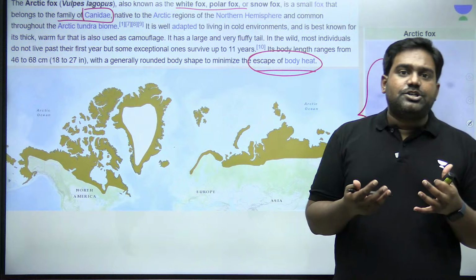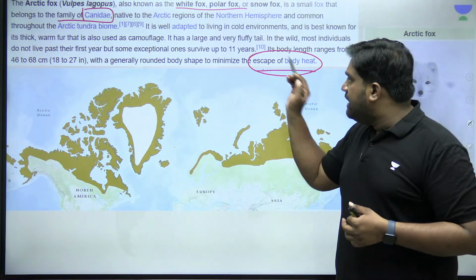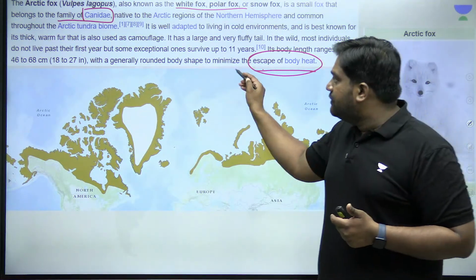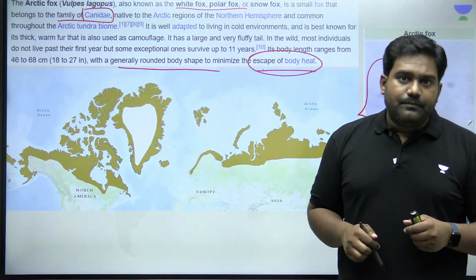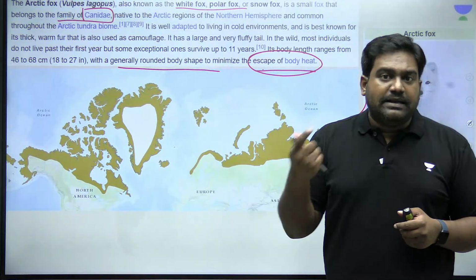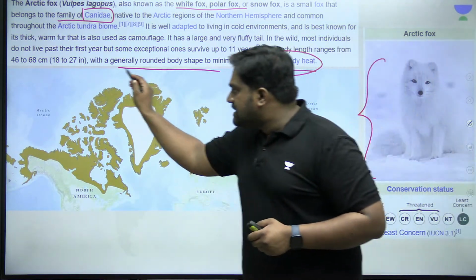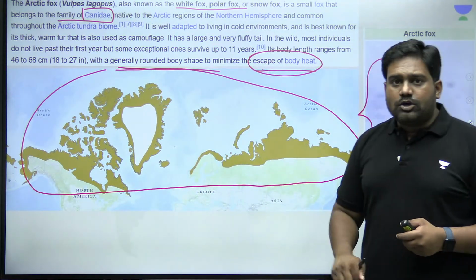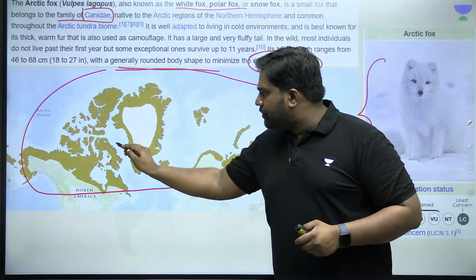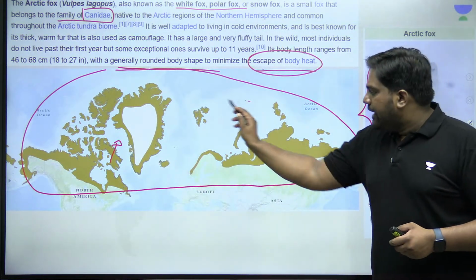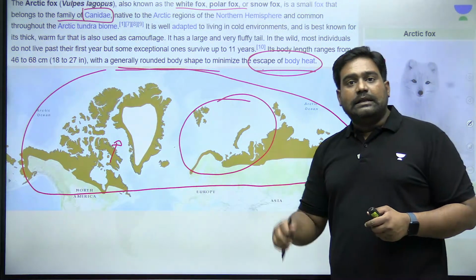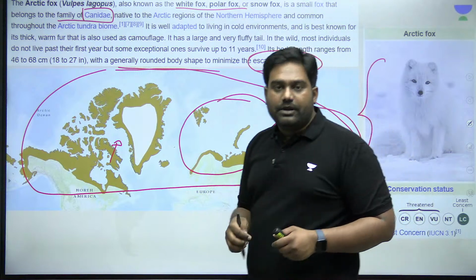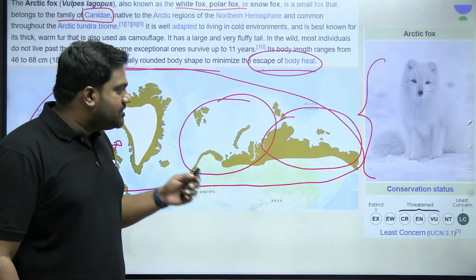This is an adaptation that the species has undergone to prevent body heat from escaping so that it can maintain its internal temperature in the frigid climate of the Arctic, where temperatures can drop to -40, -60 degrees Celsius. So this is the range of the Arctic fox. It's usually found across the Arctic region, even in parts of Canada and Greenland, in the Scandinavian belt, particularly in Norway, parts of Finland and Sweden, and also in the Siberia region of Russia. So this is where you find its distribution.